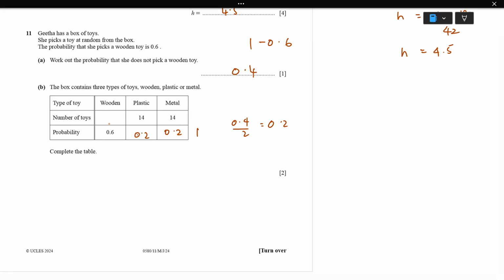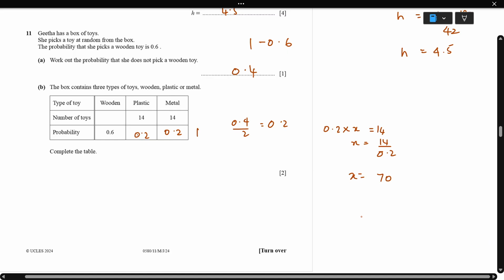Next, we need to calculate how many wooden toys there are. See, 0.2 is 14. 0.2 times total number of toys equal to 14. So x equal to 14 divided by 0.2. The answer is total 70 toys. Okay, x equal to 70. Now we need to calculate 0.6. So 0.6 times 70 is going to be 42. So here 42 wooden toys were there.